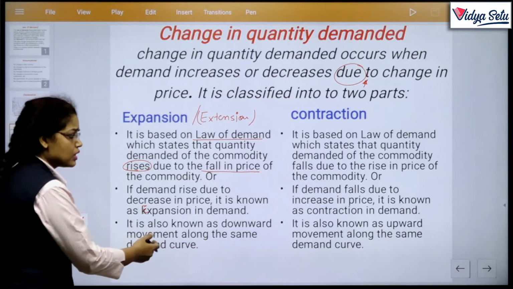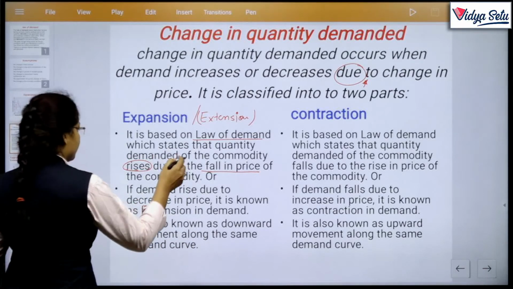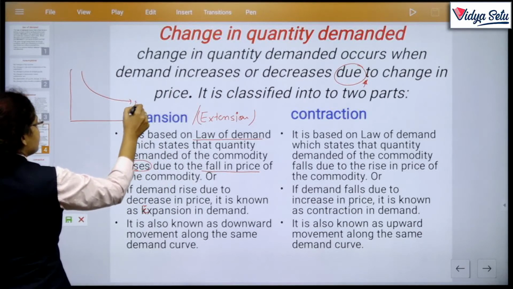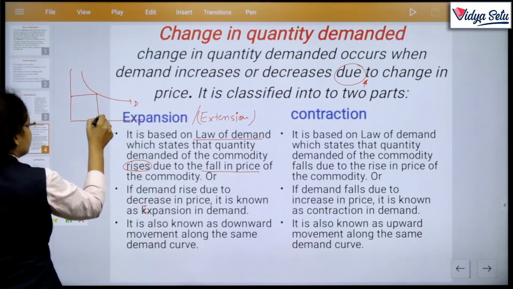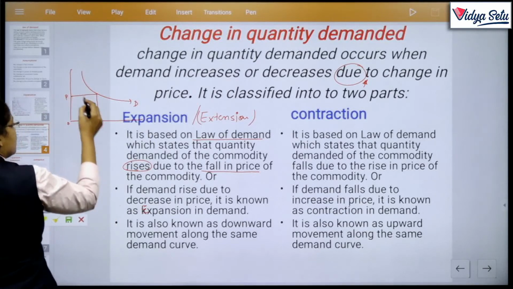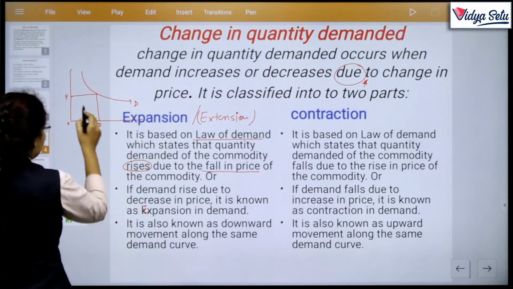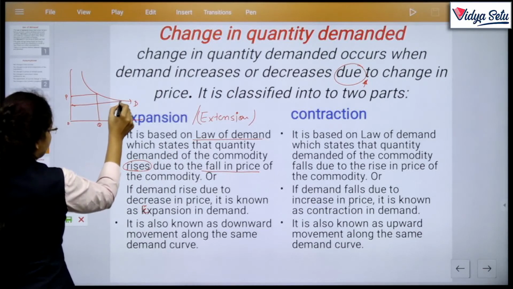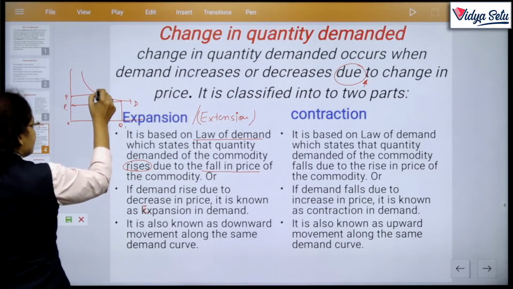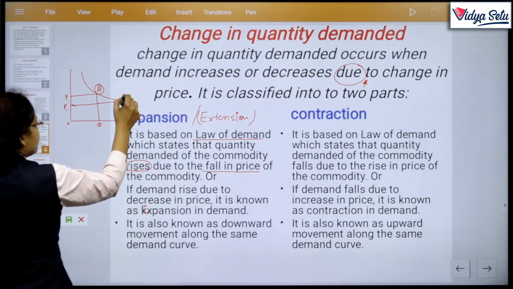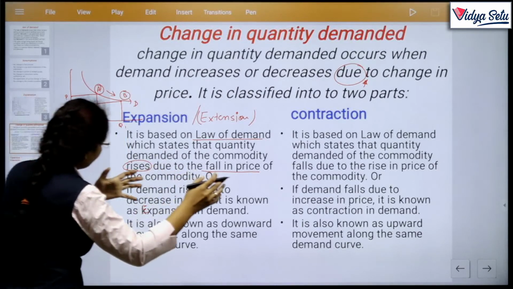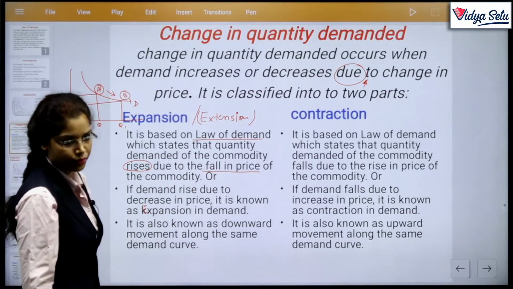Why do we say this? Because if we draw the demand curve and study expansion, the price falls. So price decreases, and demand moves to P1 and Q1. If we are on point A and now we are on point B, we move from A to B. So there is a downward movement along the same demand curve.